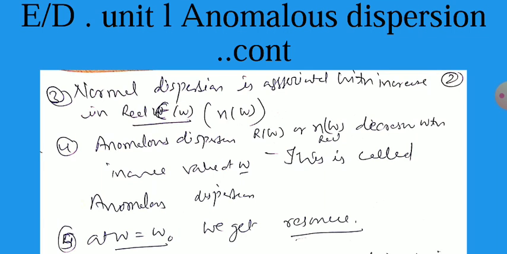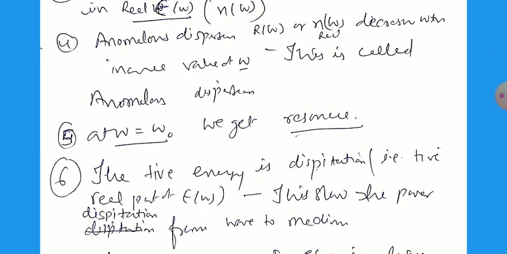Normal dispersion is associated with the increase of the real n omega with omega, and when n omega real decreases with the increase of omega, this is called anomalous dispersion. At omega equal to omega 0 we get the resonance.